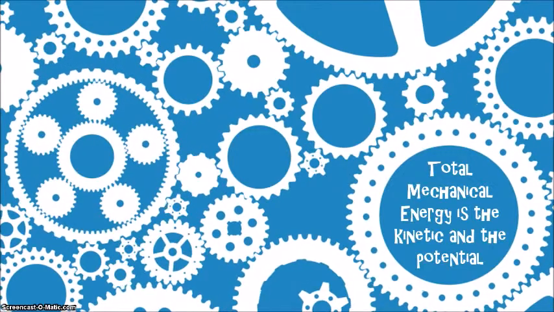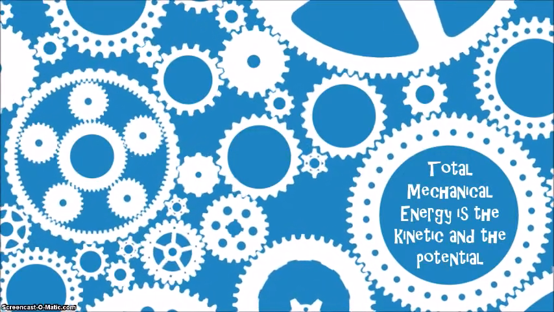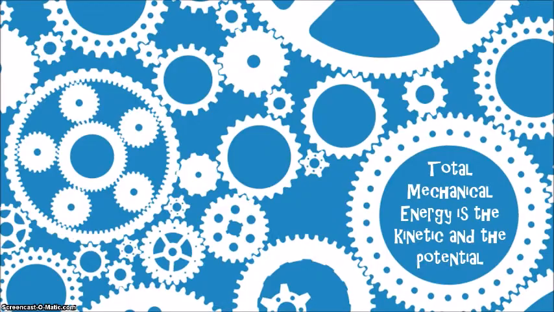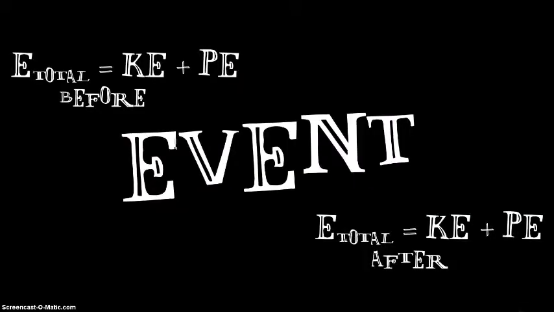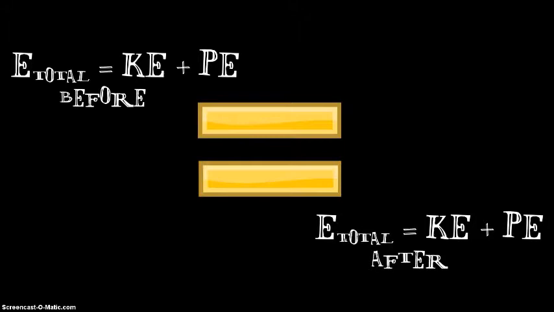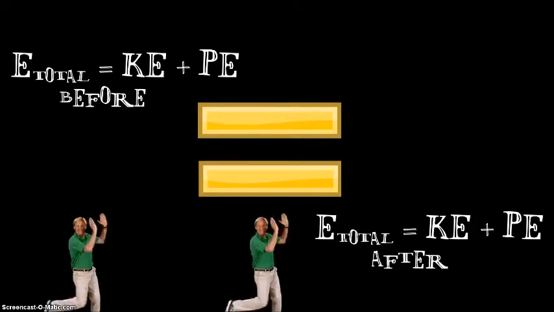Now, we've mostly been talking about mechanical energy, and the total mechanical energy of a system is the kinetic and the potential energies added together. So whatever the total energy is before an event is the total sum of the kinetic and the potential energies. And whatever the total energy is after in a mechanical system is the sum of the kinetic and potential energies. And because of the conservation of energy, these two things are equal. They are the same.